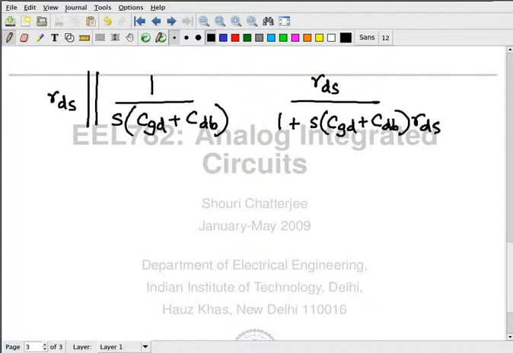I have jumped probably one step, not much. Is this correct, what I've done? The parallel of two impedances is Z1 times Z2 divided by Z1 plus Z2. So that's what I've done, and I've simplified a little bit. No approximations. Okay? Where is the pole going to be? Is there a pole here? Is there a zero? No. Where is the pole?